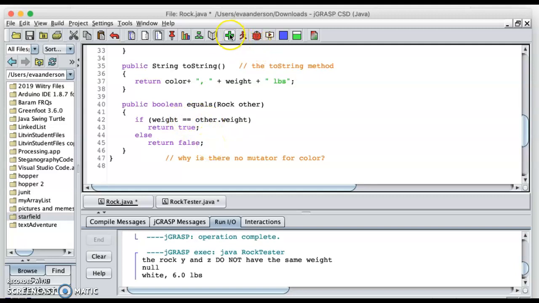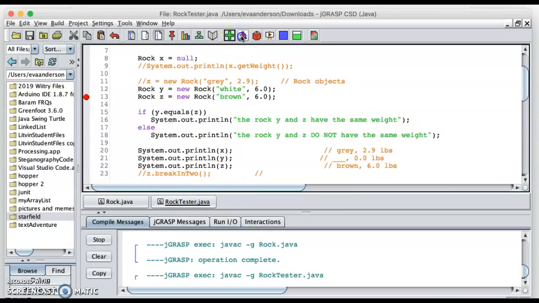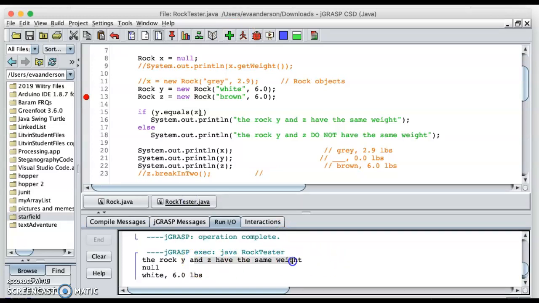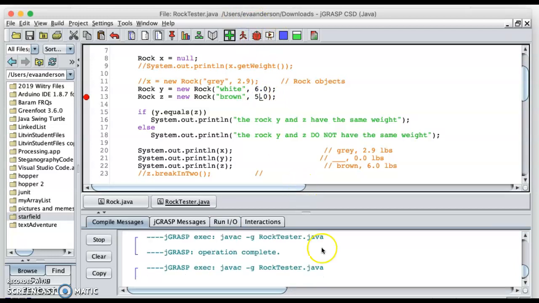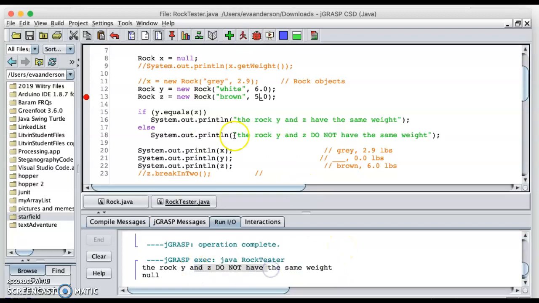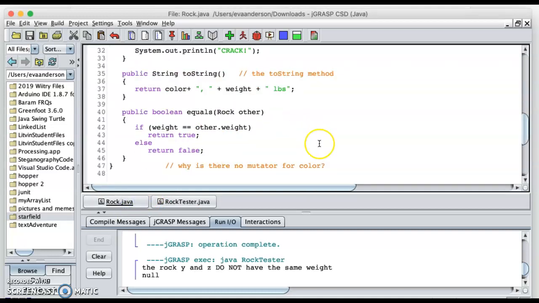So let's just see how this goes. Oh, Y and Z have the same weight. So now this is working. And if I change this weight to a 5, I should now get that they do not have the same weight. So it looks like our dot equals method that we just wrote is working pretty well.